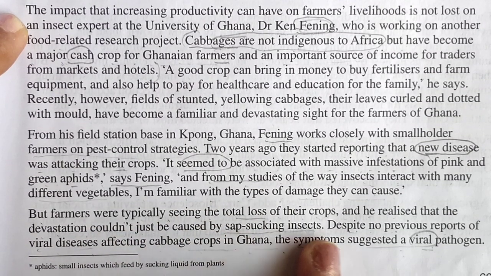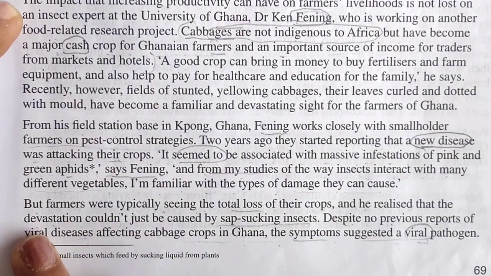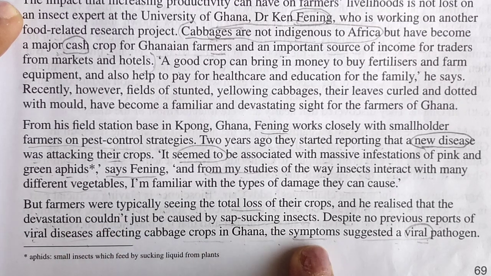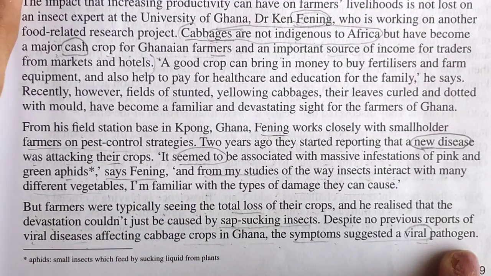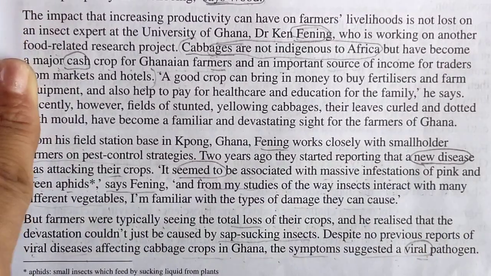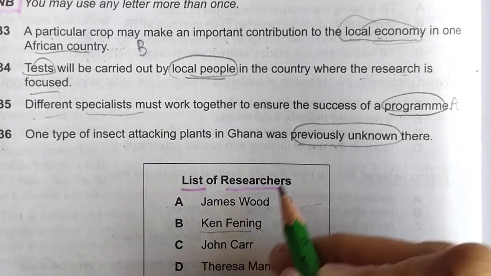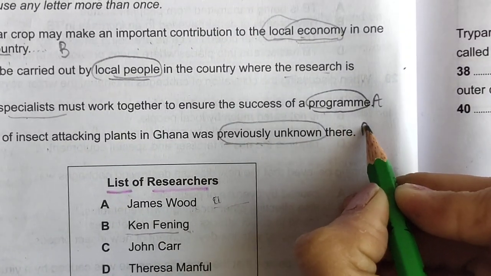Farmers were, despite no previous reports of devastation, viral disease affecting cabbage in Ghana, the symptoms suggested a viral pathogen. So this is the thing he has said. Again, this will come for B.